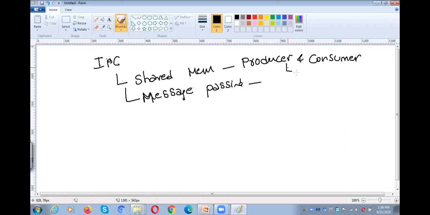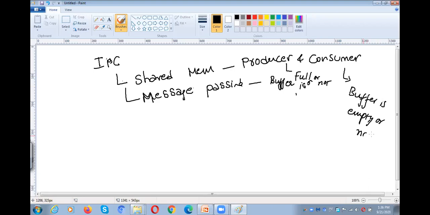The producer has to check whether the buffer is full or not, whereas the consumer has to check whether the buffer is empty or not.